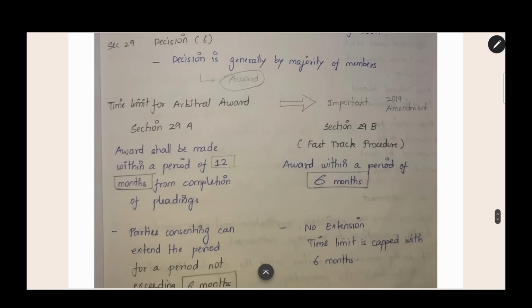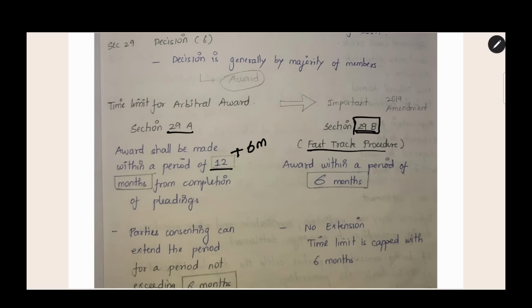The next section is section 29B. This is a fast track procedure. In court, when you go, it will take years to complete. When you come to arbitration, primarily under section 29A, you can complete it within 12 months. 12 months primarily, and within 6 months you can get a further extension period. If you want an even quicker solution, you can go to fast track procedure under section 29B.